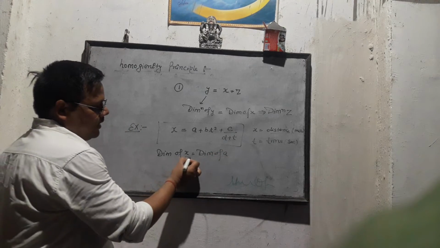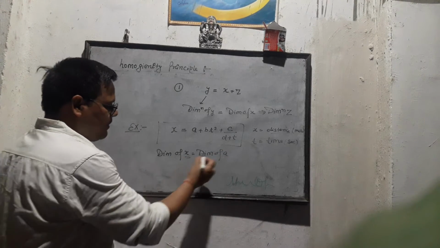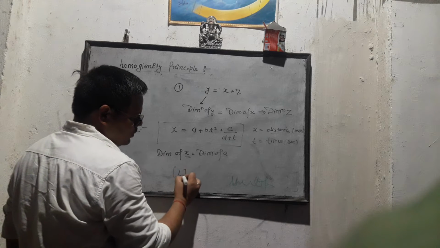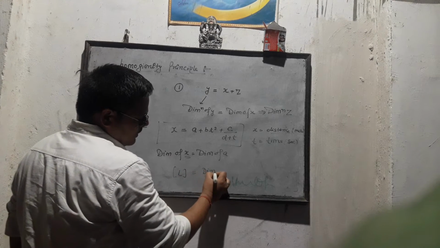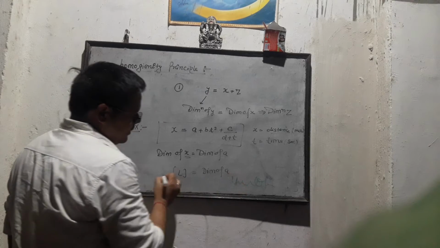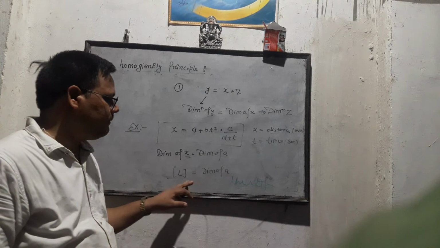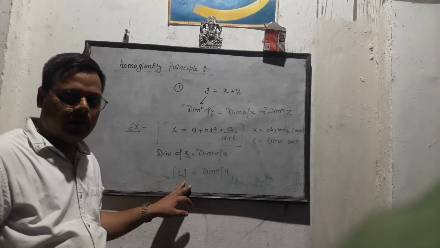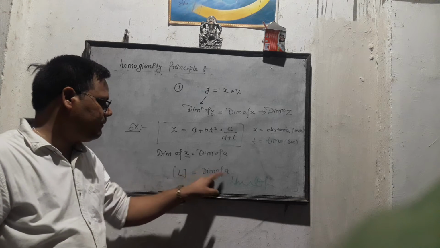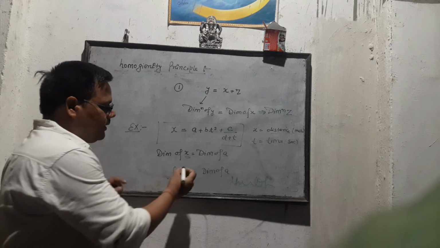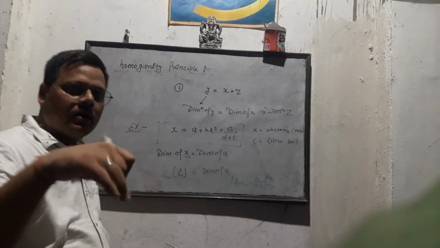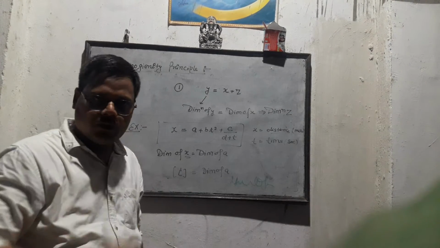So you know here x is distance, so the dimensional formula of A equals L. Dimension is known as the power of the fundamental quantities.